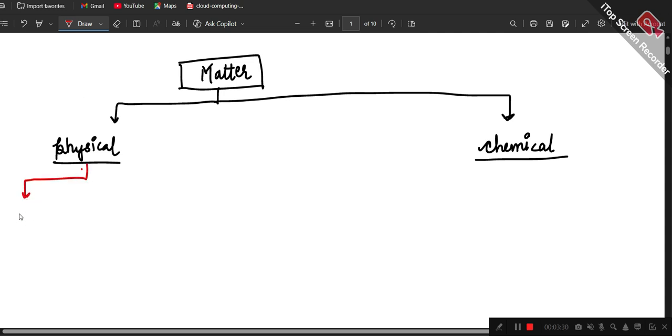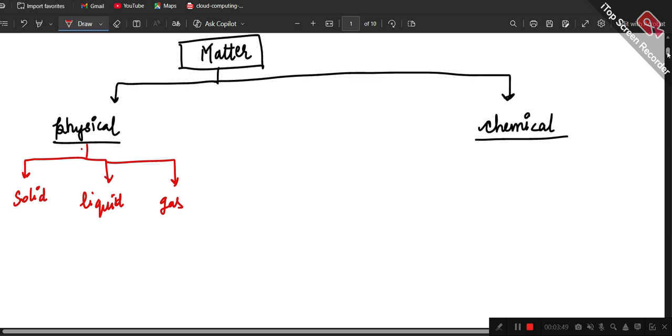The first one is going to be solid, the second one is going to be liquid, and the third one is going to be gases. Here I'm just doing the broad ones. Otherwise, we have Bose-Einstein condensate as well.